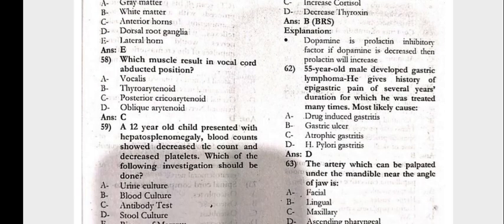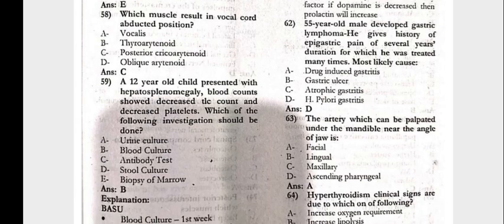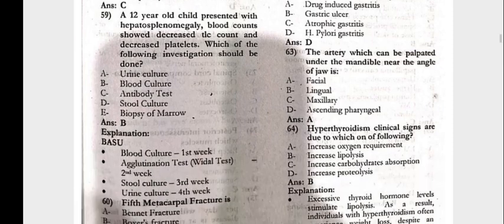58. Which muscle results in the vocal cord abducted position? That is the posterior cricoarytenoid. 59. A 12-year-old child presented with hepatosplenomegaly. Blood count showed decreased TLC and decreased platelets. Which of the following investigations should be done? That is the blood culture.